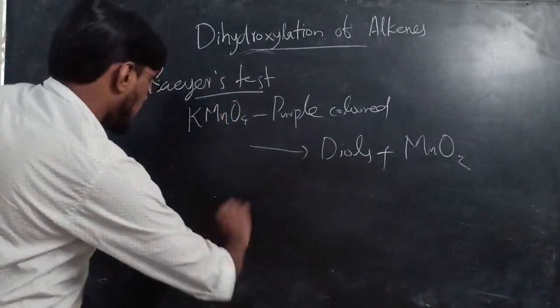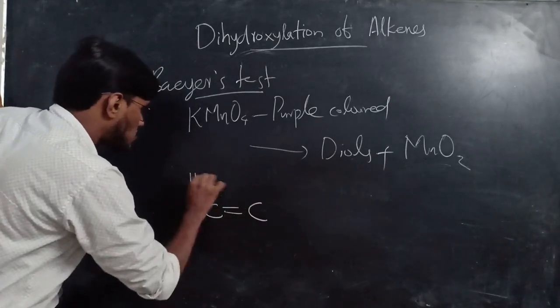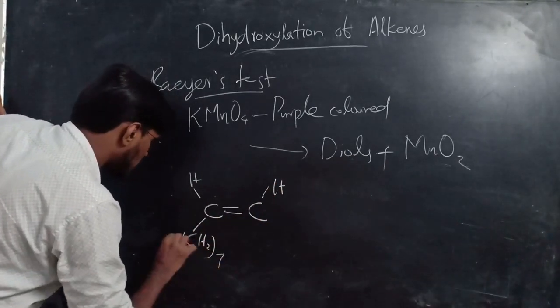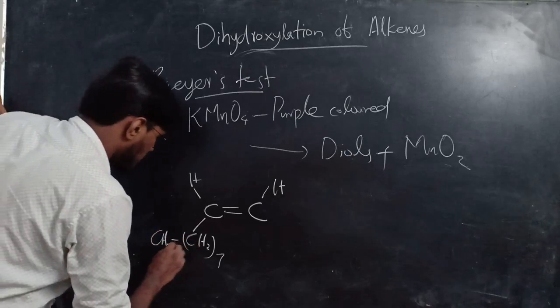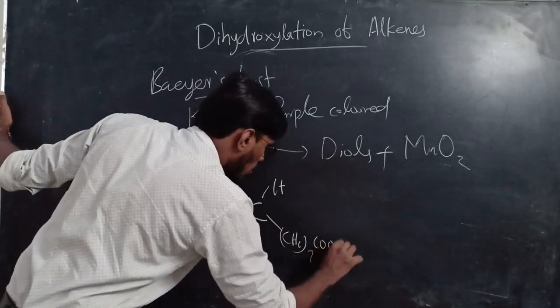For example, oleic acid. Okay, oleic acid will be like this: CH3, CH2 7 times, CH=CH, CH2 7 times, COOH.